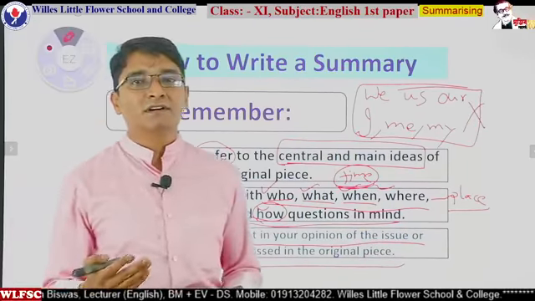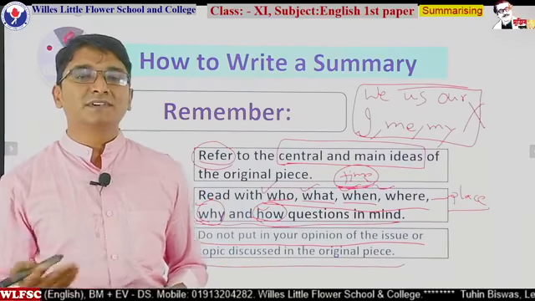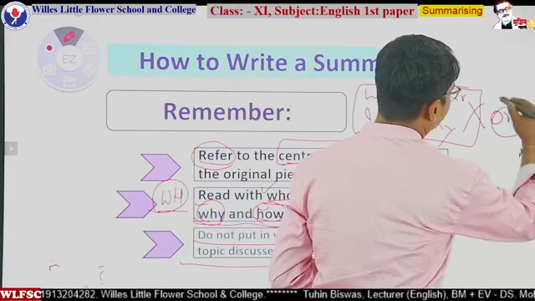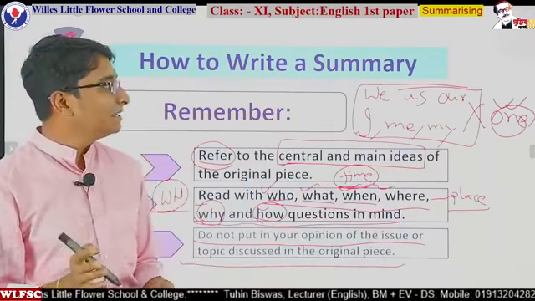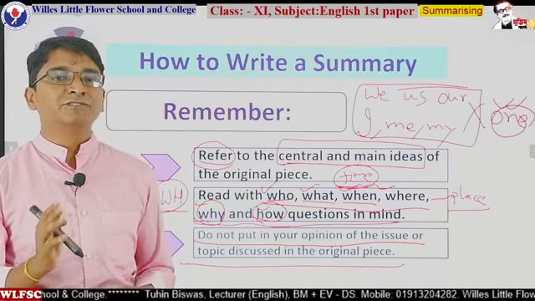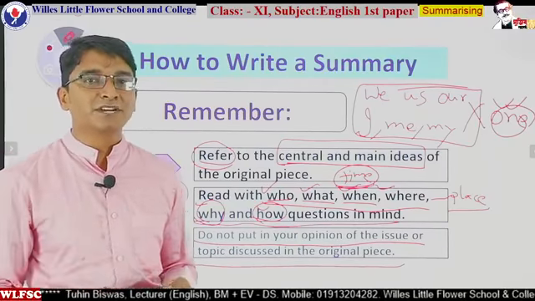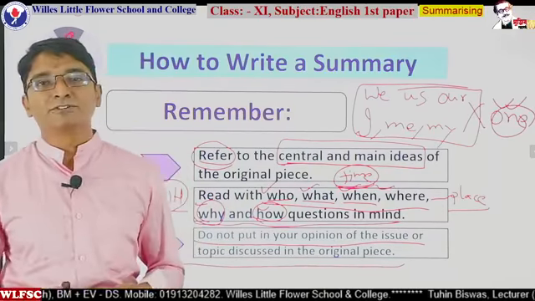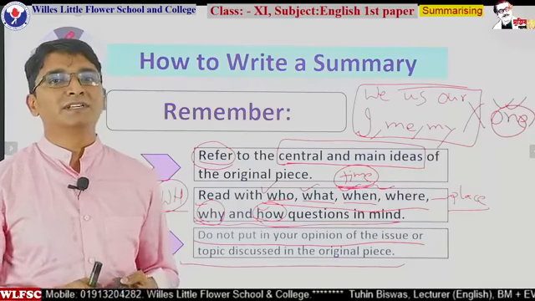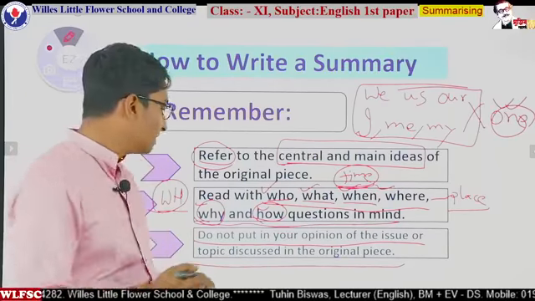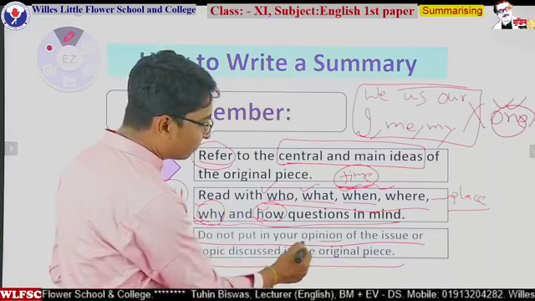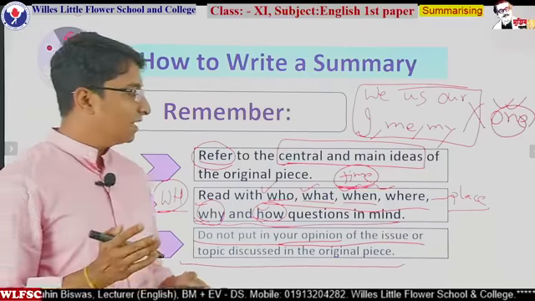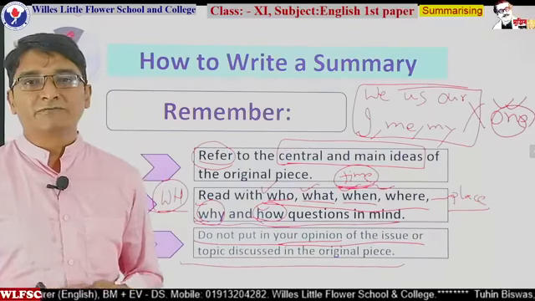So your summary writing must be in second person or third person point of view. Instead of this, you can say one. It will be okay. But never try to use I, me, my, we, us, our. Because if your answer is in the first person point of view, teachers will never give you any marks, rather you will get 0. So do not put in your opinion, your point of view, or any issues unrelated to the original piece of writing or the given text.